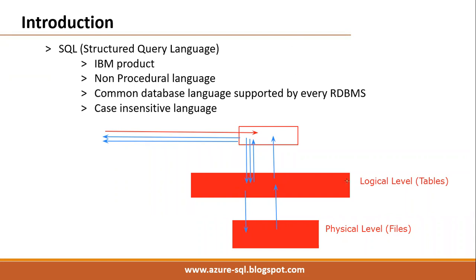Just understand here what is logical level and what is physical level, and observe that any query, whether select or update or delete, works at the logical level only, not at the physical level.